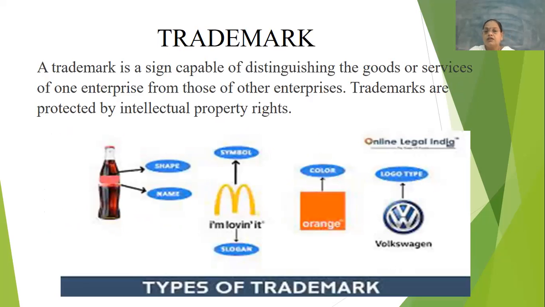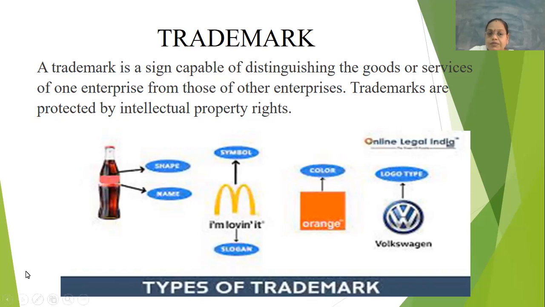Next in the IPRs, we are coming now to the trademark. What is a trademark? A trademark is a sign of the product you have invented, or of a good which is already available in the market. That trademark can be an IP, that is, intellectual property of that particular owner.